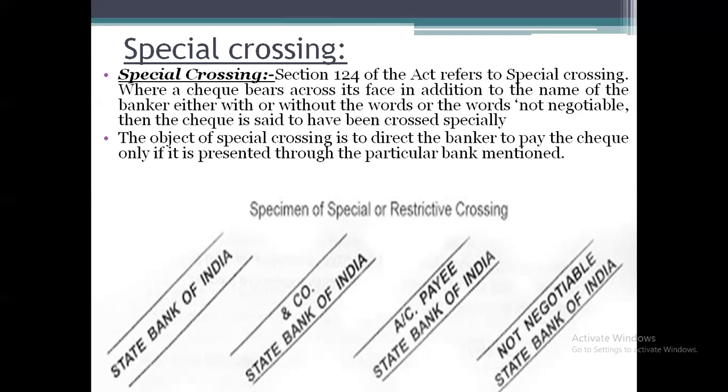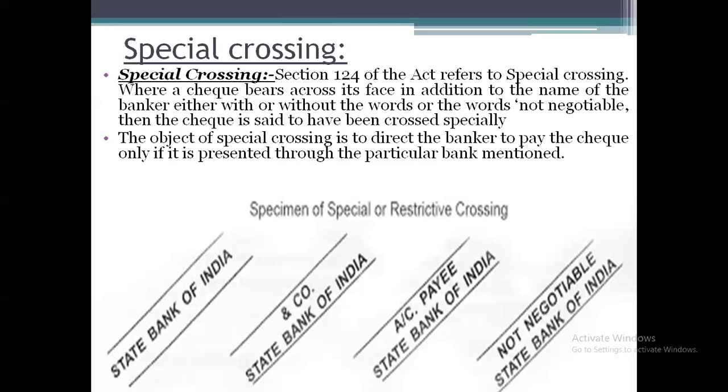That is, the check bears two parallel lines on the top left-hand side, either with or without the words, in addition to the bank name.